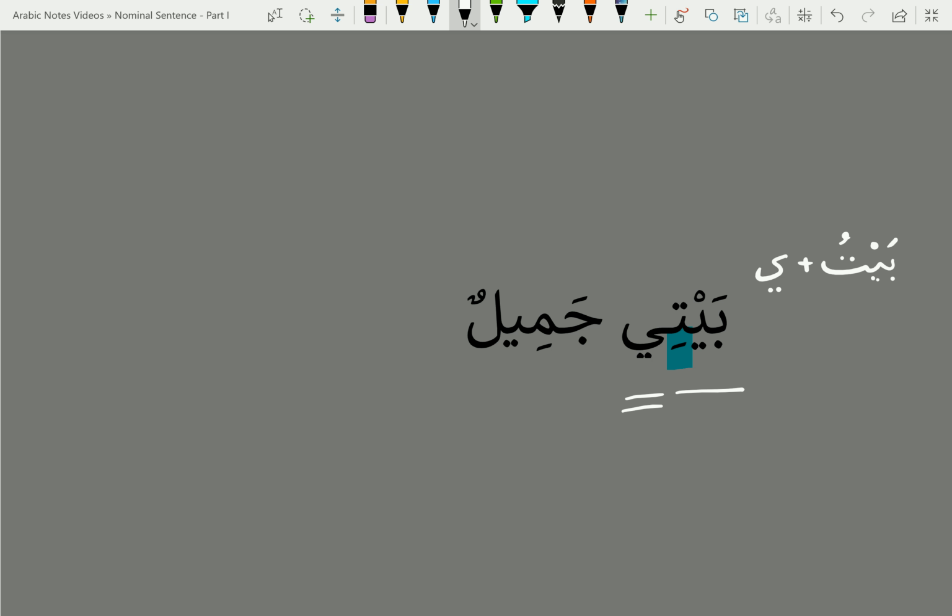A good technique in this case is to put a dhamma on it, so that you can see that originally it was marfu, but then the dhamma got changed to a kasra to accommodate the ya mutakallim. Finding our mubtada, the first marfu noun, in this case it's still baytu. It is mudaf, and ya mutakallim is mudaf ilayhi. So we put an X on it, and then jamilun is khabar. My house is beautiful.